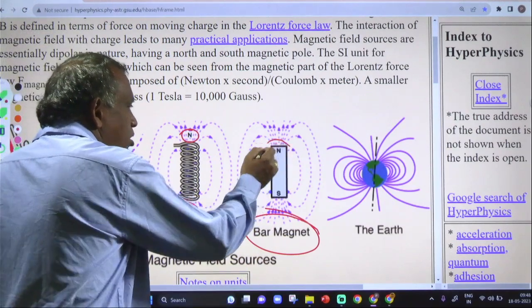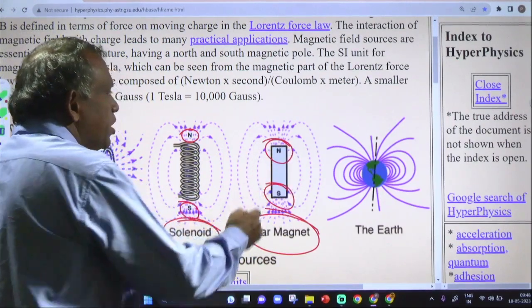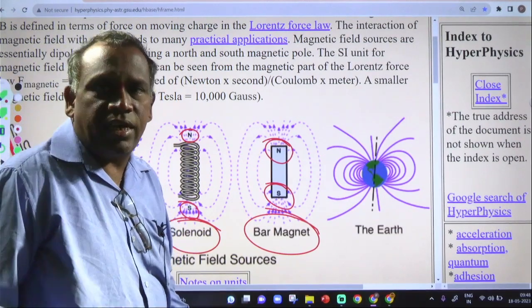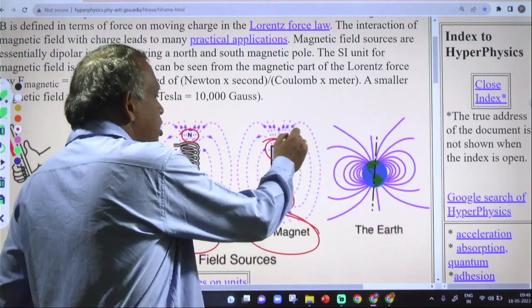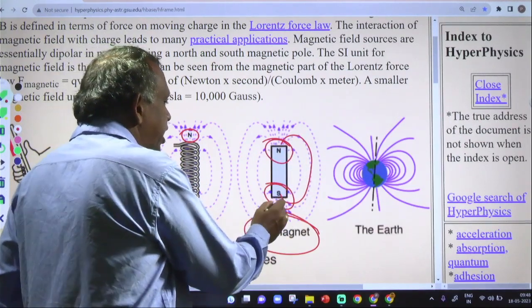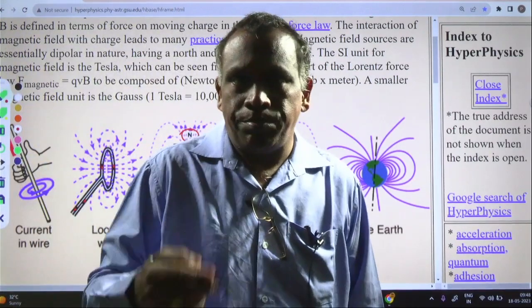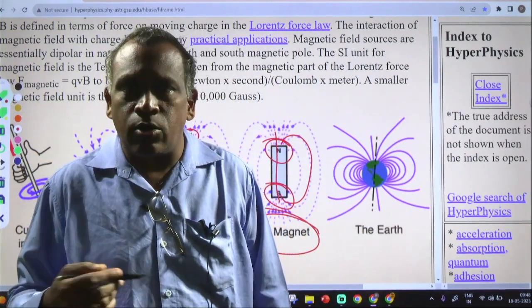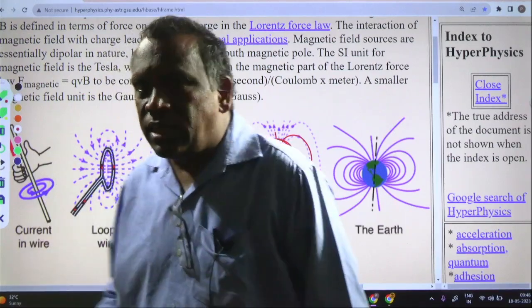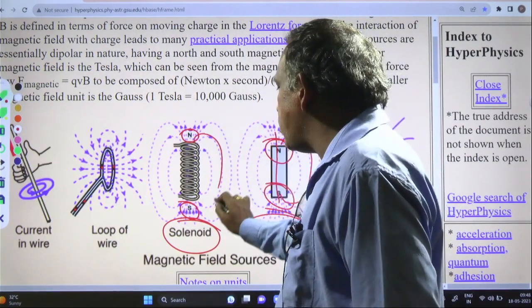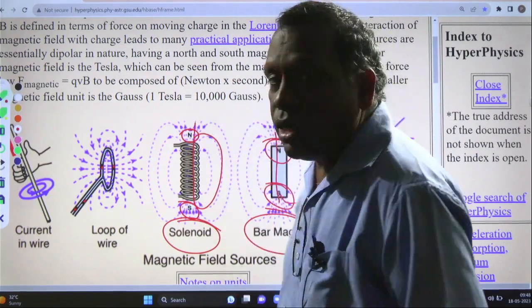A bar magnet also has a north pole and a south pole. Usually, magnetic lines start from the north pole, reach the south pole, and come back to the north pole through the material. They are closed loops. Magnetic lines are closed loops. Similarly, in a bar solenoid also, it starts from the north pole, comes to the south pole, and comes back to the north pole.